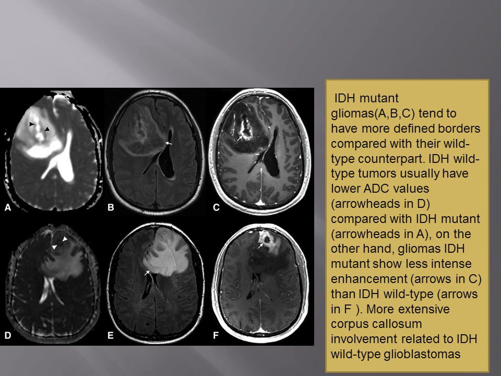Our first set of images are mutant GBM, and the second set, that is D, E, F images, are wild type images. So very low ADC, intense enhancement and smaller lesion. This is a bigger lesion, and ADC is a bit higher compared to wild type GBMs.